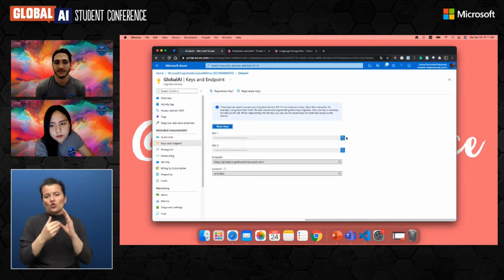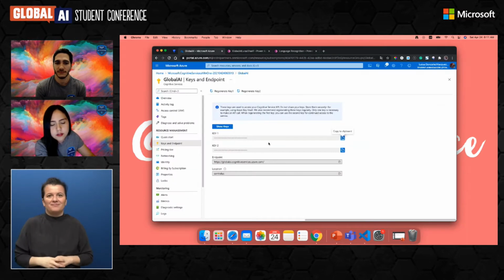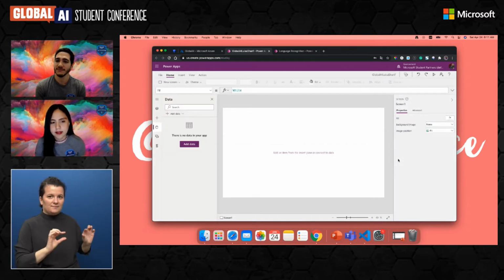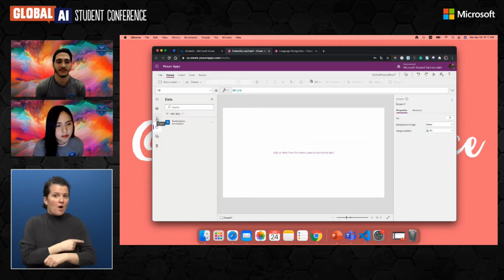For that, you need the key that you get here, and then your endpoint as well. Then you paste your endpoint and hit connect. Now we are loading our text analytics service on Power Apps, and we can start building something.